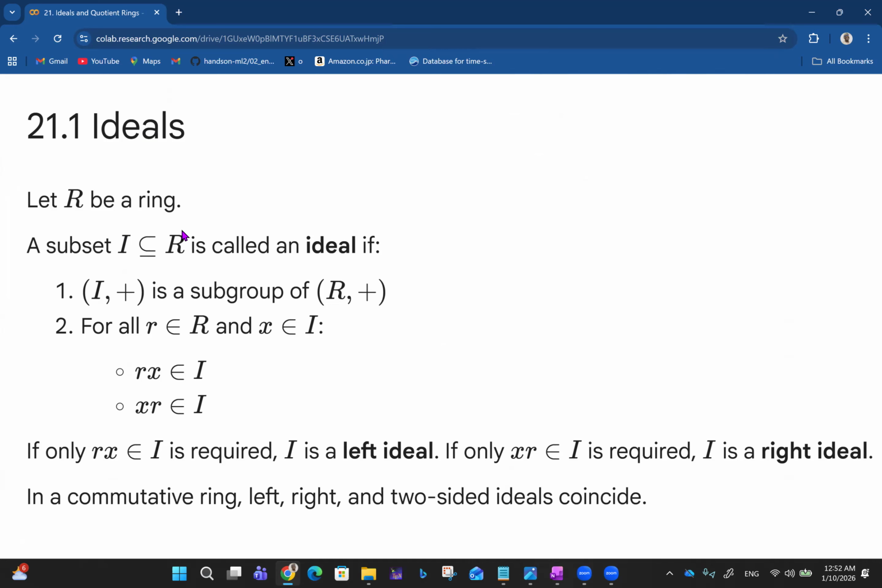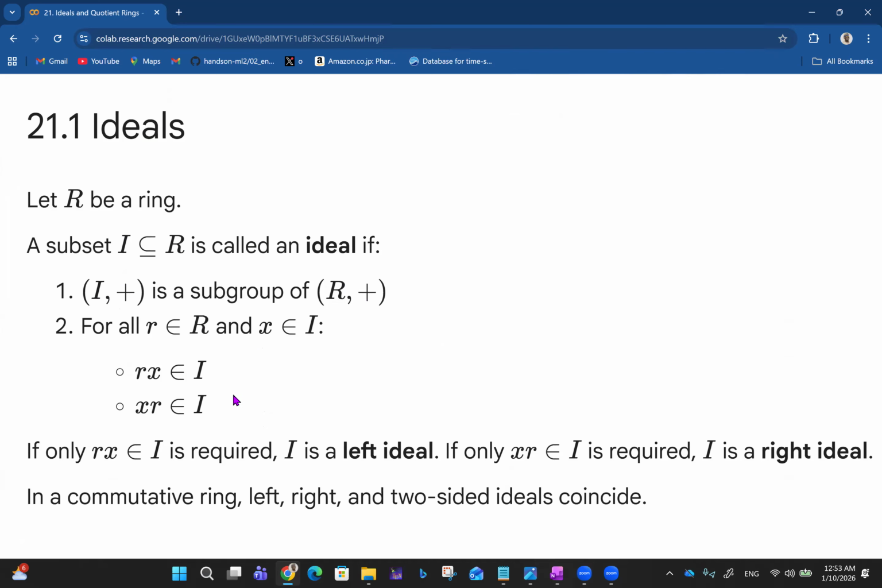So let R be a ring. We say a subset I of R is called an ideal if, number one, I under addition is a subgroup of R under addition. Of course, we already know how a ring behaves under addition. Then, for all r belonging to R and for all x belonging to the ideal I, rx is always an element of I, or xr is always an element of I.